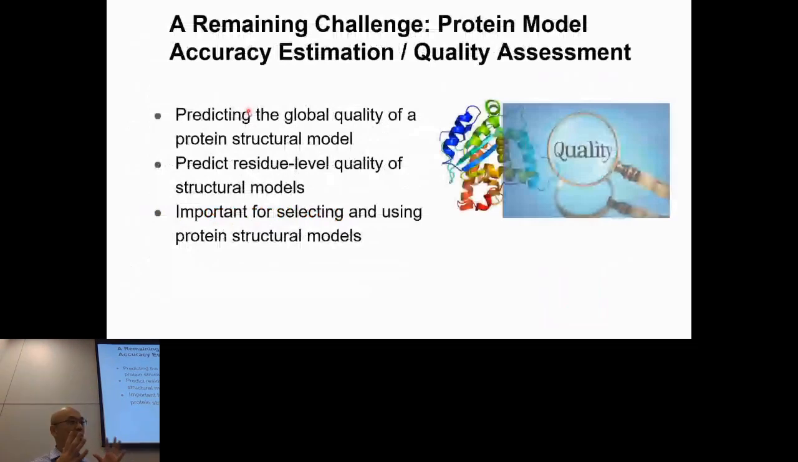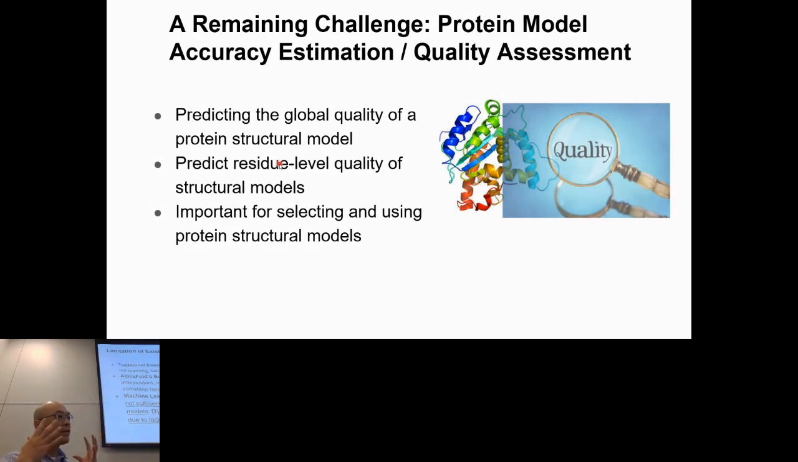One significant remaining problem is how to estimate the accuracy of predicted protein structures, also called quality assessment. We can either predict the global quality of a protein structure model, the overall score of that model, or we can predict the local quality of each residue in that protein structure. This is very important because it helps us select the top models for biological research. Also, it guides us on how to use these models to solve biological problems. So it's a remaining problem we need to work on.